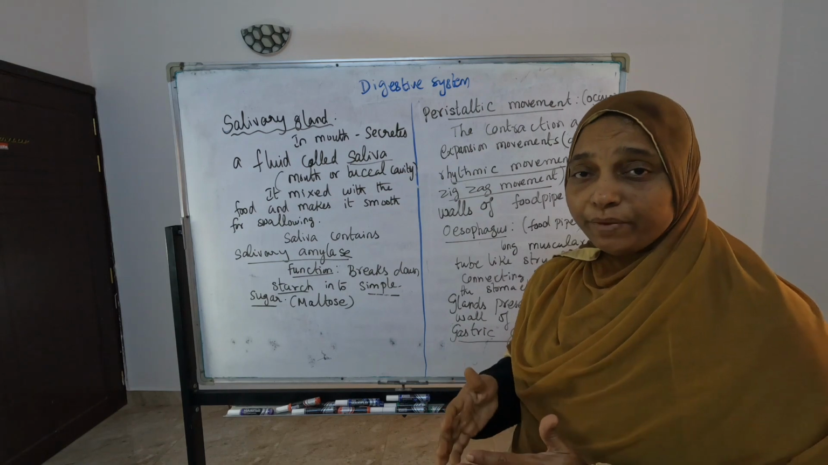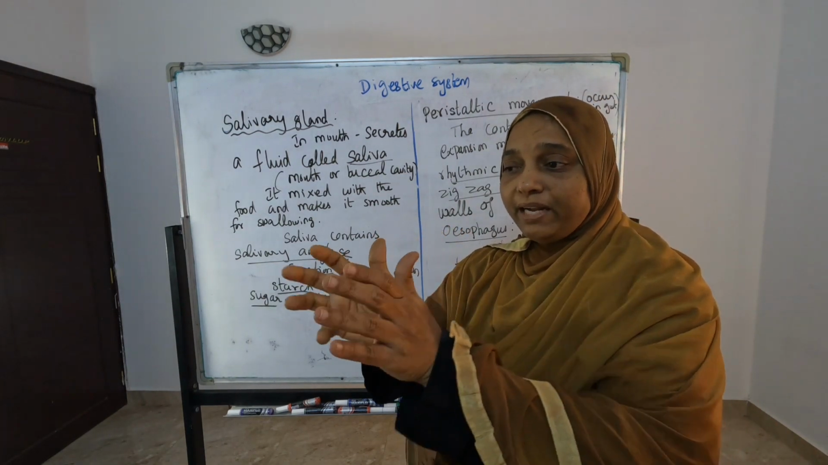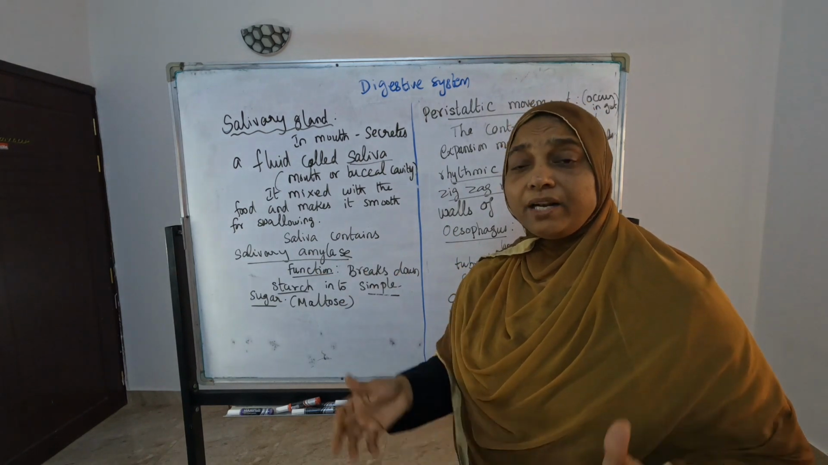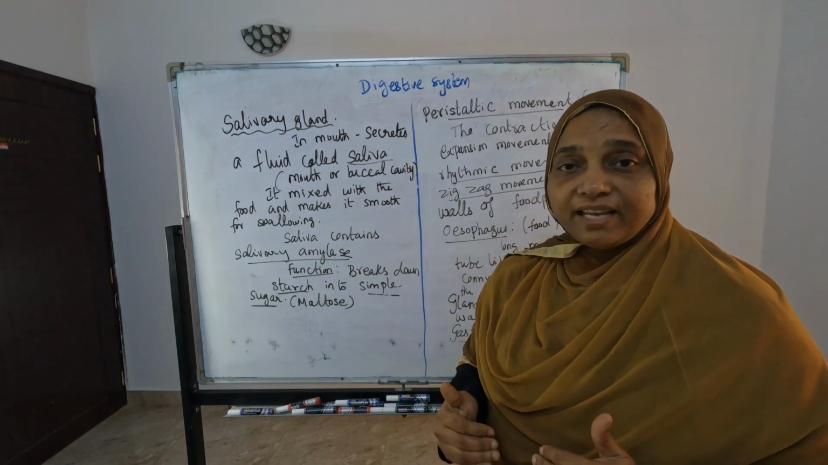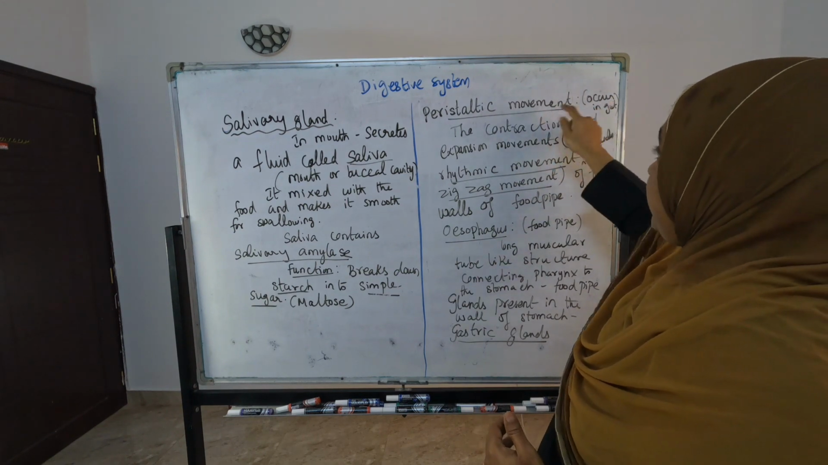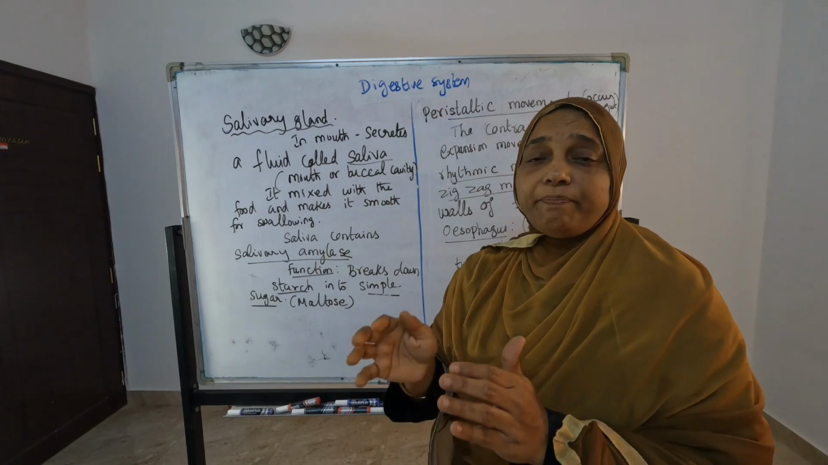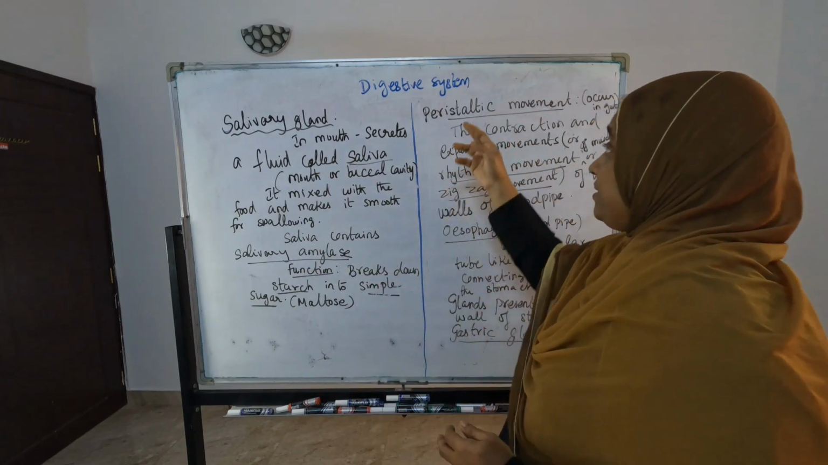Then we are coming to the next part they are asking, peristaltic movement. What does peristaltic movement mean? It is a rhythmic contraction. Rhythmic contraction means like a wave, it is moving. This rhythmic contraction is happening in the gut only. It is occurring in the gut. How they ask the question is: the rhythmic contraction present in the gut, it is what? Peristaltic movement.